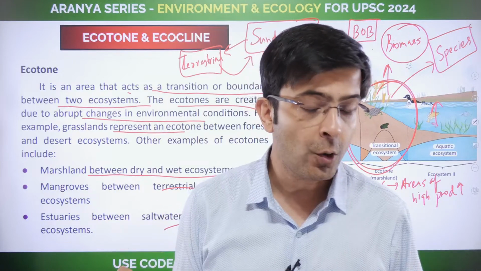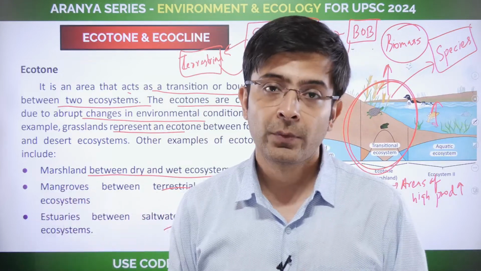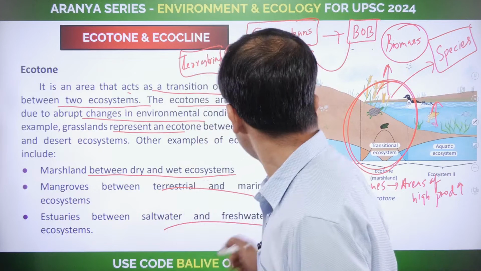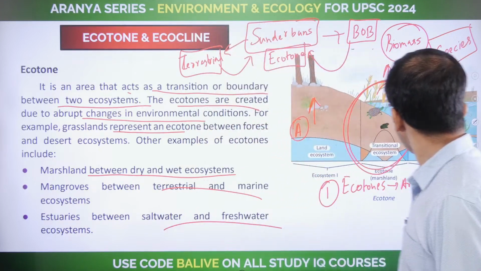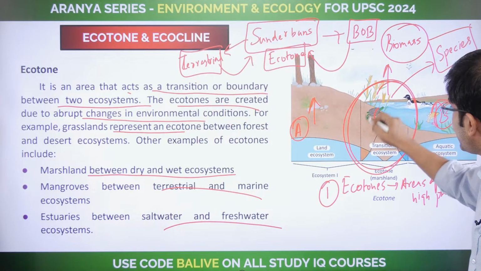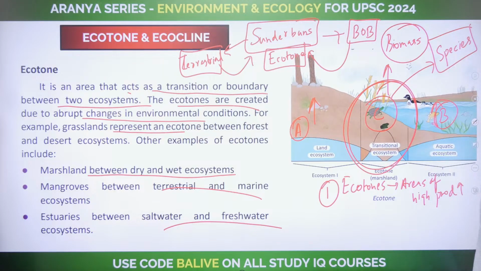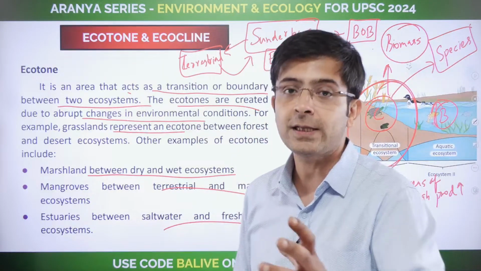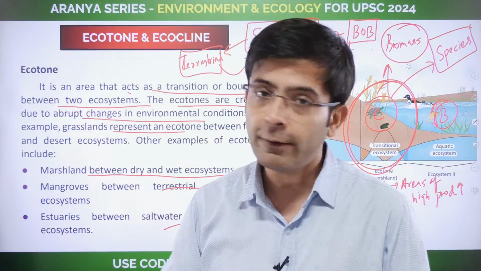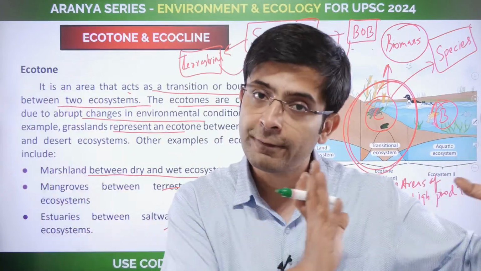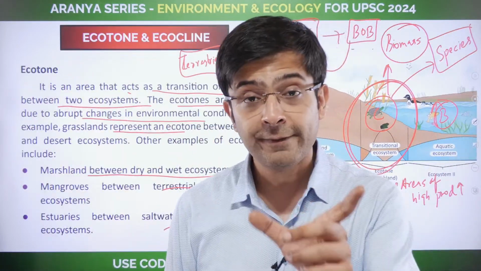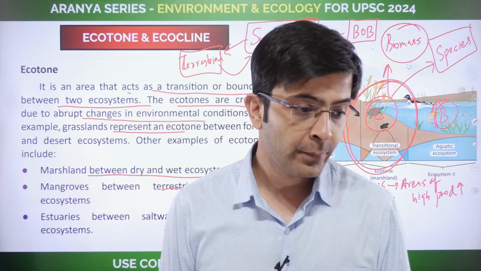What are those species called? Edge species, which you will not find in A or in B, but you will find in this area C. Adaptations will be found in this particular area. Pneumatophores, you will not find in the marine ecosystem. You will not find it in the terrestrial ecosystem. You will only find it in the mangroves ecosystem.